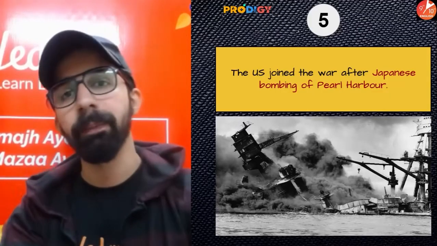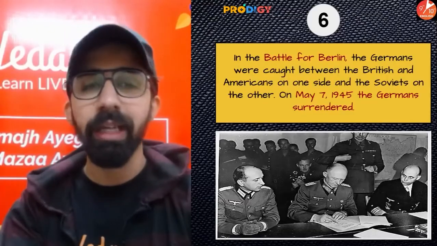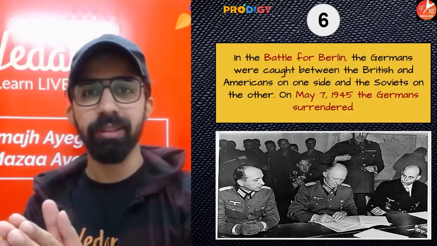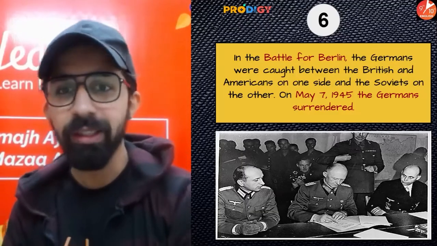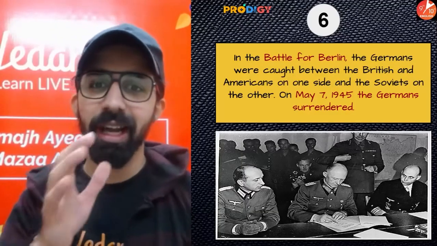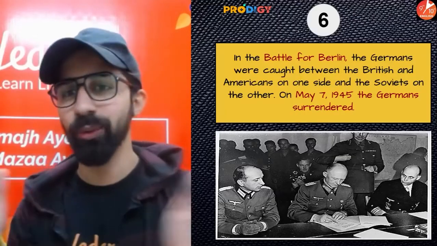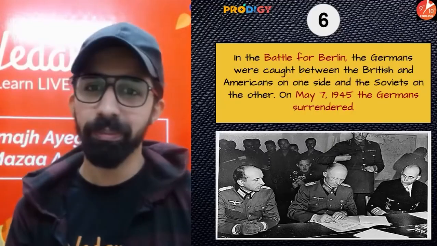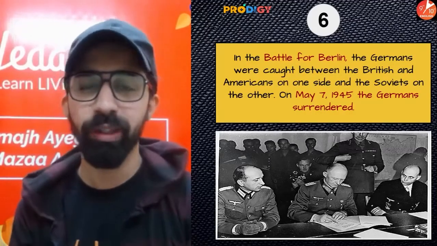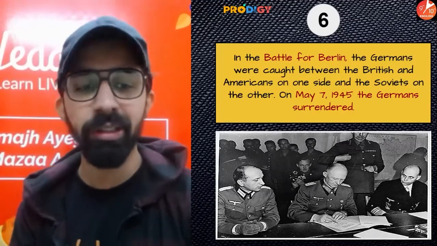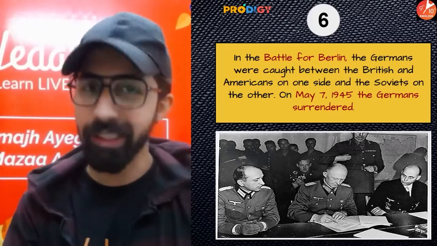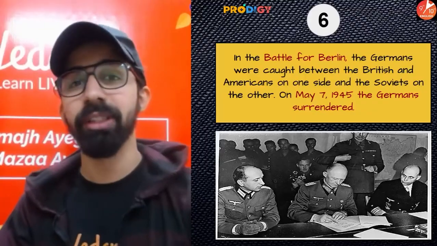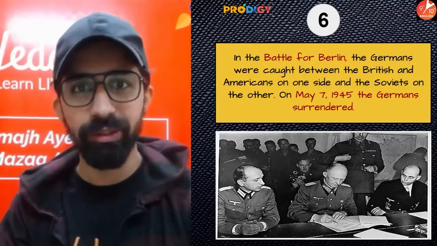Right? And finally, guys, in the Battle of Berlin, the Germans were caught very badly. Germans were caught between the British and Americans on one hand and the Soviets on the other hand, and the Germans were attacked by the British and Americans and also by the Soviets. And finally, looking at this situation, Hitler, the dictator of Germany, with his entire family and his minister Goebbels, committed suicide.